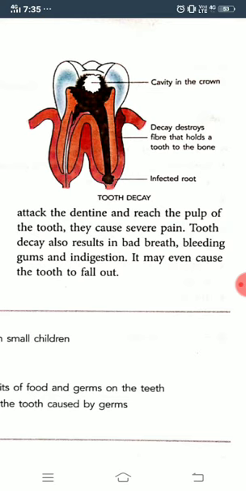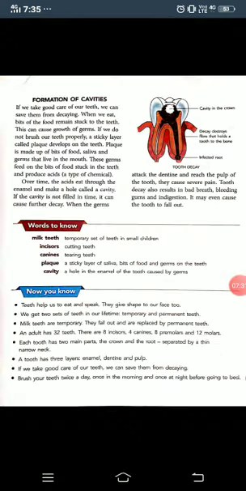Okay. Tooth decay also results in bad breath, মানে বাজে গন্ধ বেরোয় মুখ থেকে, bleeding gums and indigestion. Bleeding gums means your gums give out blood, and indigestion means you cannot digest properly, because digesting has to be done with teeth also. It may even cause the tooth to fall out. Okay, at last what will happen? Your teeth will fall down.